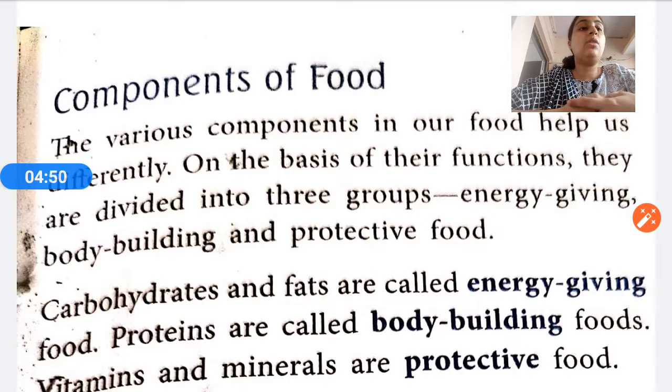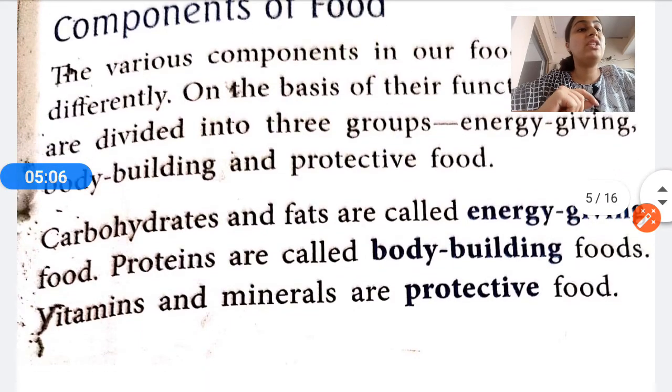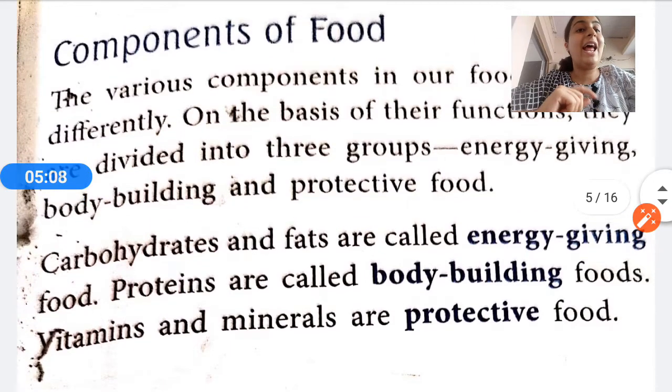On the basis of their function, they are divided into 3 groups. How many groups are they divided into? They are divided into 3 groups: energy giving, body building and protective, that we have already discussed in the chart. Carbohydrates and fats are called which kind of food? They are called energy giving food.